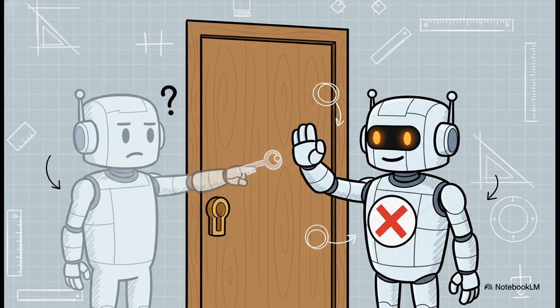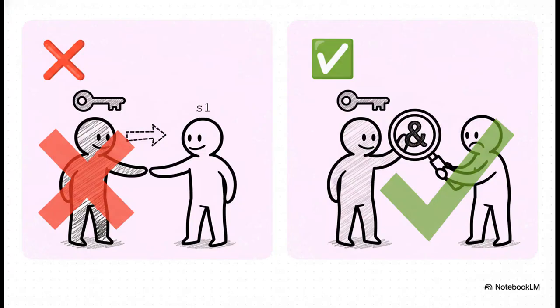This is a compile time error. The compiler, your helpful partner, physically stops you from writing buggy code before it even has a chance to run. Okay, so you're probably thinking, well, what if I just want a function to look at my data without giving it away forever? Great question. And that's where borrowing comes in.